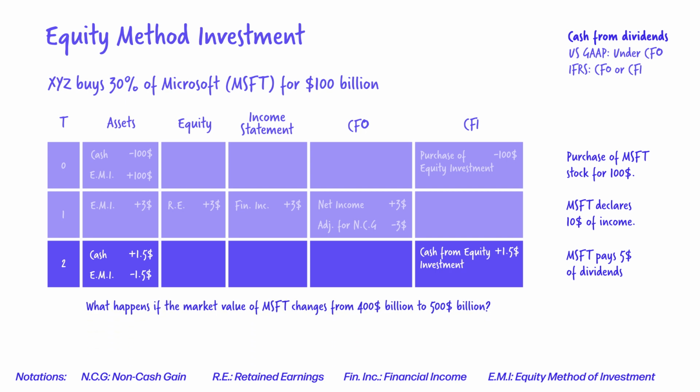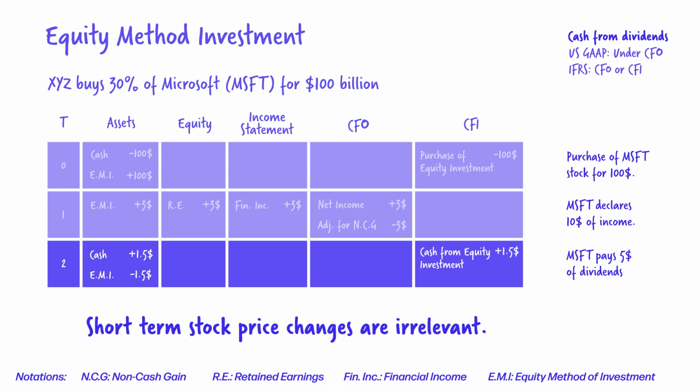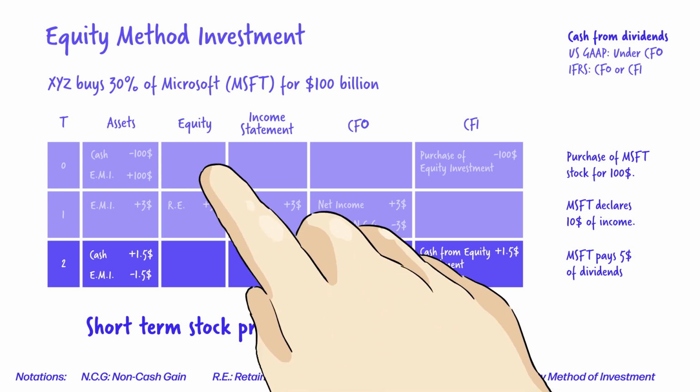What happens if the market value of Microsoft changes from 400 billion to 500 billion? Well, nothing. We do not care about market value changes. There is no accounting treatment for it. This is not a trading security. Renault does not care about the stock price of Nissan and how it changes on a daily basis. They have been owning Nissan for more than 20 years, and the investment is long-term. It is an alliance that hopefully benefits both. Short-term stock price changes are irrelevant.